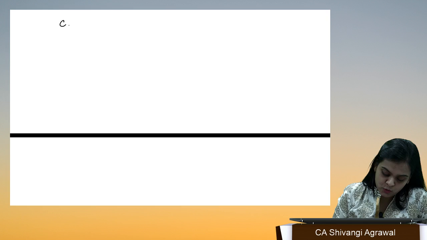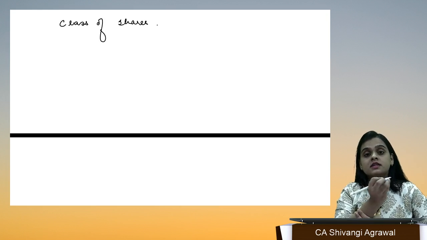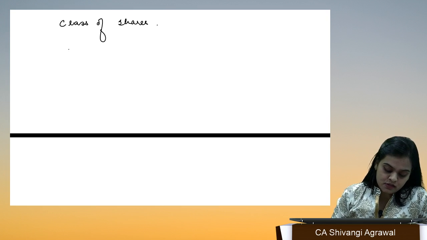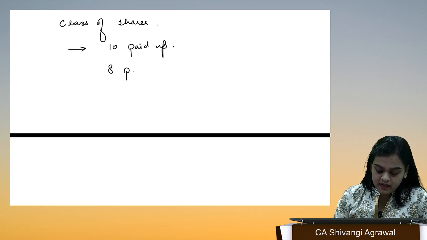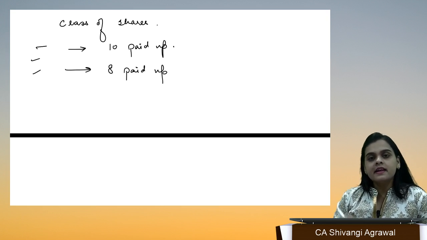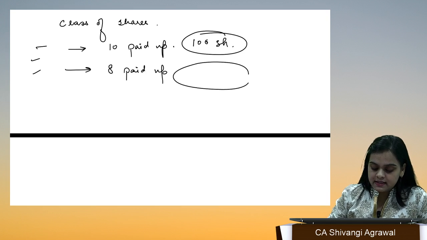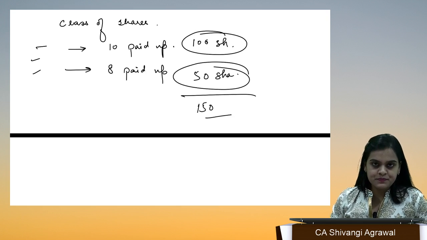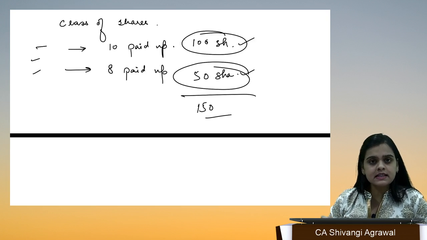I hope you know the meaning of class of shares, class of debentures, class of creditors. There can be, let's say, shares issued at 10 paid up, and shares issued at 8 paid up. So there were different categories of shares which were issued. In this we have 100 shareholders, in this we have 50 shareholders. So the total shareholders of the company are 150. But these are different classes of shares.